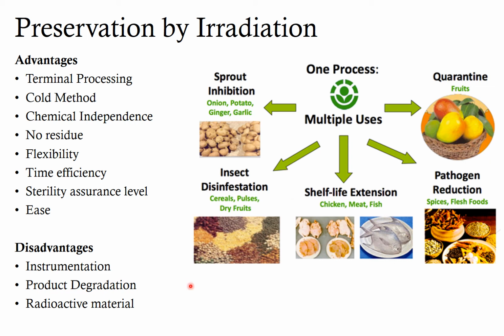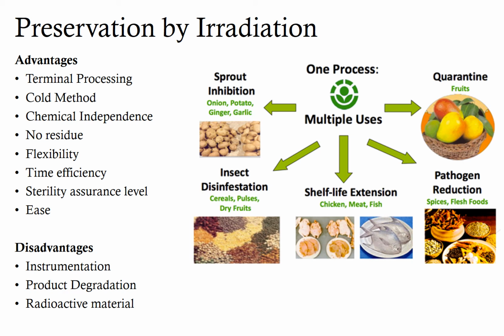However, there are a few disadvantages of this method also. First is instrumentation. Capital cost is very high and specialized facilities are usually required for radiation. Product degradation can occur. Radiation-based methods are not compatible with all materials and they can cause breakdown of packaging material or product. Also, high energies involved in electron beam can lead to main chain scission and chemical breaking of the food product. It can change the taste of the product.